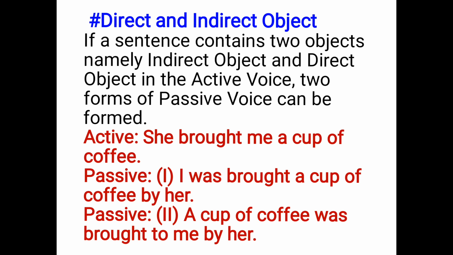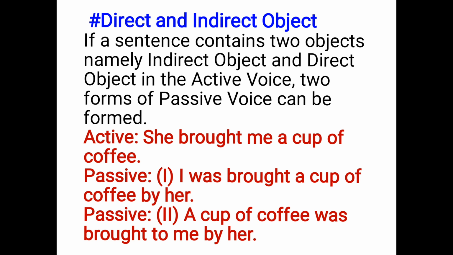Now see, when we change active into passive voice in a ditransitive verb, there are two objects. So how can we change this? If a sentence contains two objects, direct and indirect object both, there are two forms of the passive voice. First, we use the indirect object, and the second form we use the direct object.